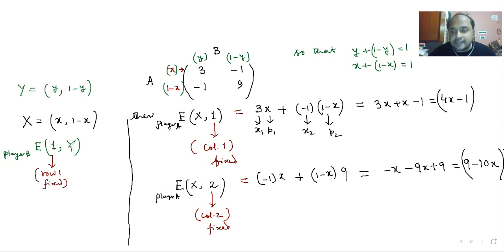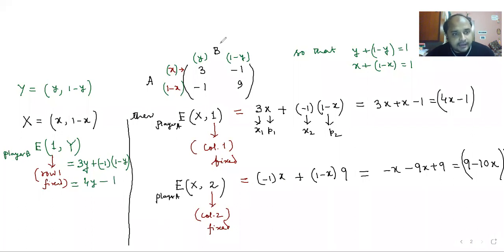You don't have to write this 'fixed' at the time of examination; I'm writing it to make you understand. So let us calculate. We consider the value 3 and its probability y, and minus 1 with probability 1 minus y. If I calculate this, we get 3y plus y, that is 4y, minus 1, so 4y minus 1.